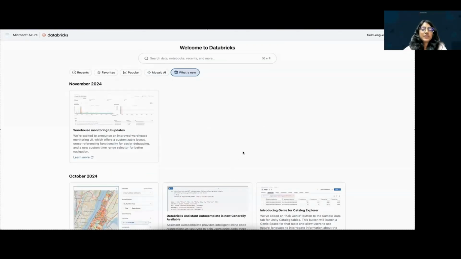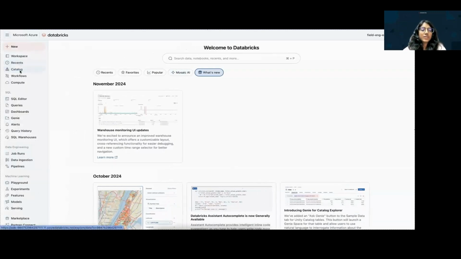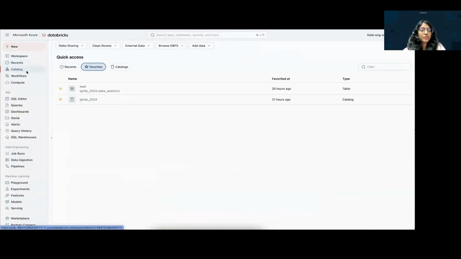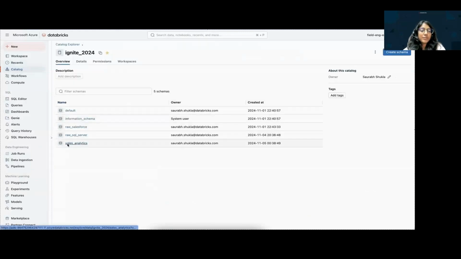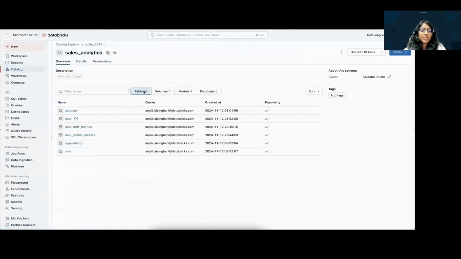Hi, I'm Anjali Jasangani, and I'm going to present Unity Catalog, a simplified data and AI governance tool. Let's dive into a catalog, which will hold your schemas. A schema will store your structured tables, unstructured files, models, and functions.